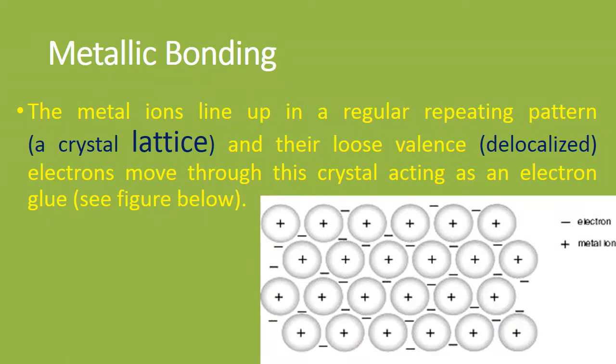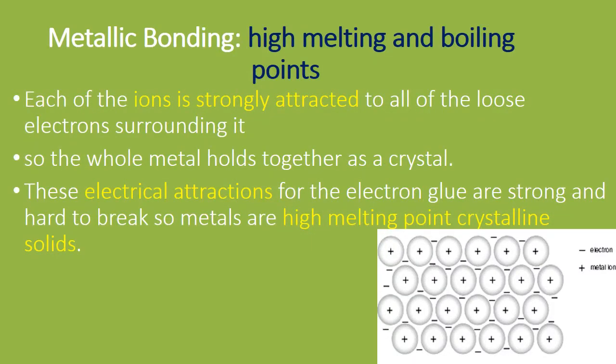So in a metal, the metal ions are arranged in a regular repeating pattern, and their loose valence electrons, which are also called delocalized electrons, move throughout this crystal, acting as an electron glue. That means this electron glue serves to keep these metal ions together to form a giant metal structure. And this metallic bond gives metals special characteristic properties.